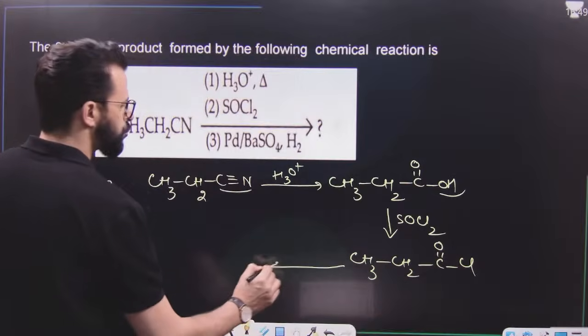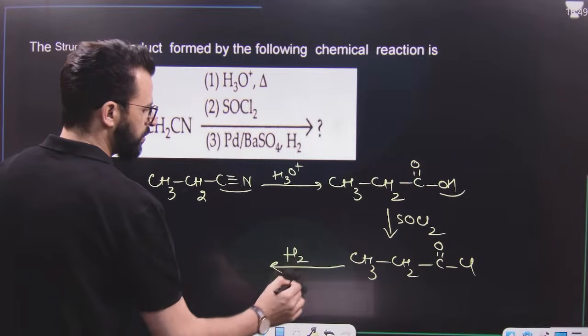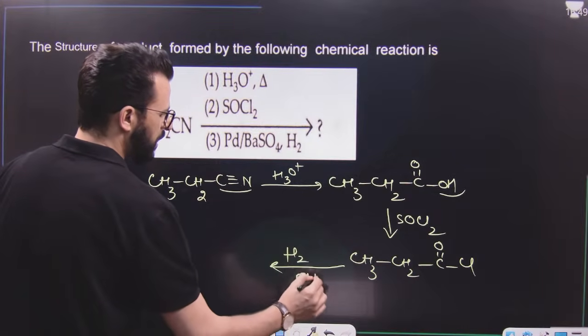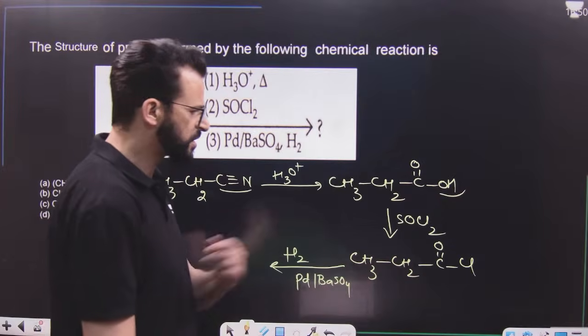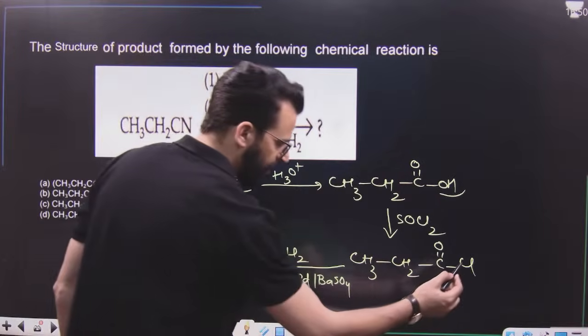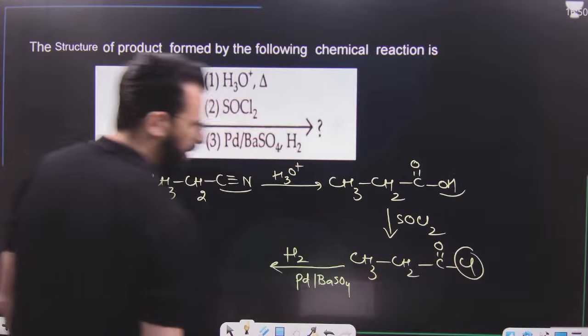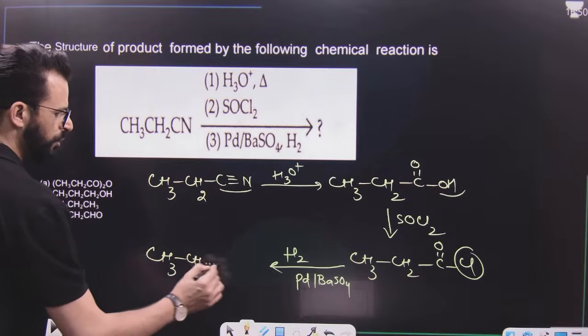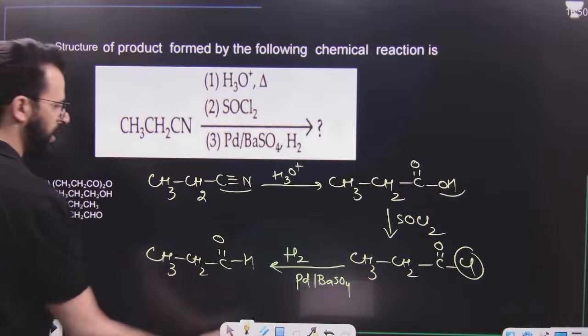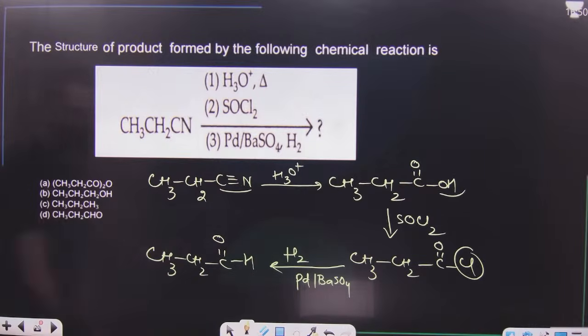Then, this is treated with hydrogen and then palladium, barium sulfate. Which type of reaction is this? This is Rosenmund reduction. Replace this Cl by H, so we will get an aldehyde, CH3CH2CHO. That means it's option number D.